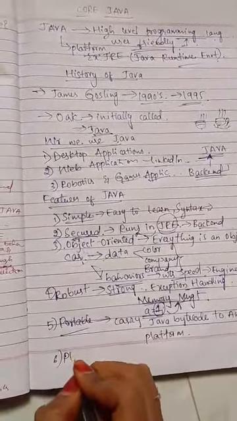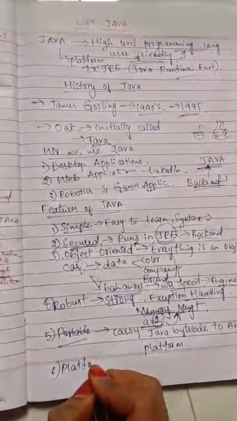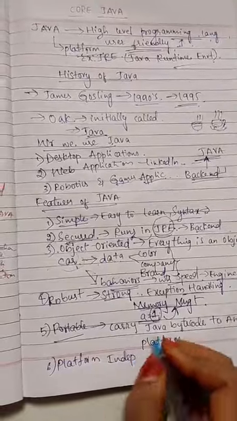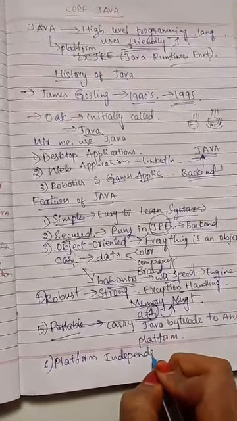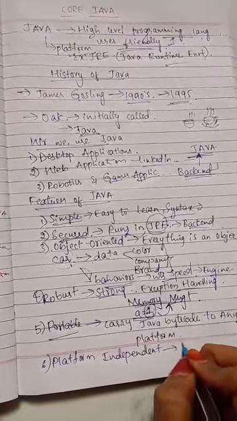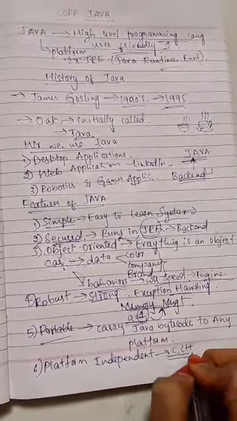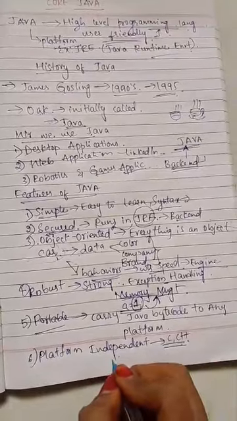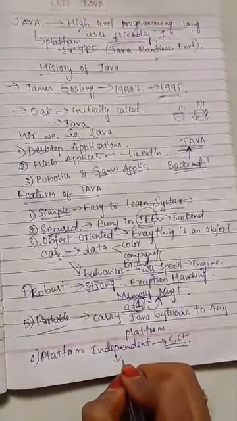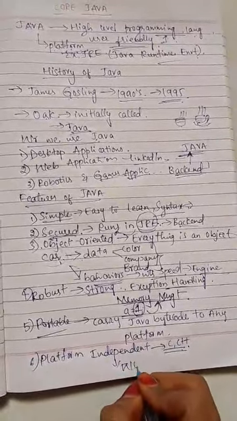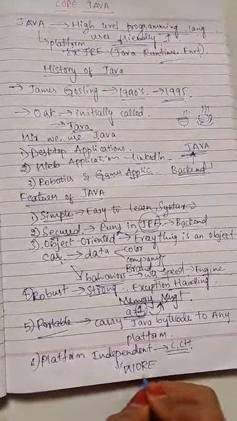It is platform independent. For example, compared to C and C++, those are platform dependent. But Java is platform independent because it can run on any platform. That is, write once, run anywhere.